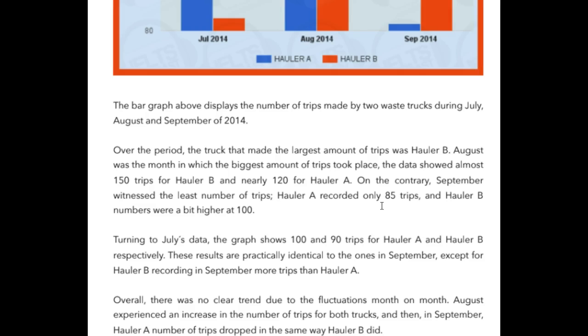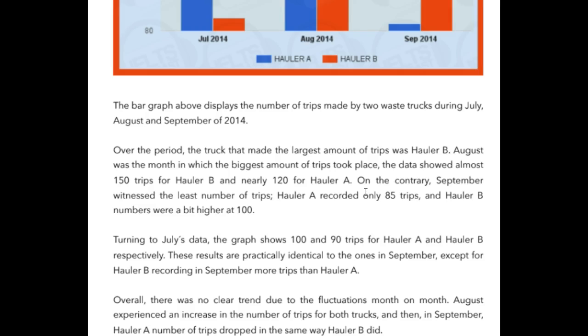Okay, so moving on. On the contrary, September witnessed the least number of trips. Hauler A, and now here you did it. So that's really well done. Hauler A recorded only 85 trips, and hauler B's numbers were a bit higher at 100. Okay, this is great. I really like this and really well done with the semicolon. It's not something that we see a lot, but it's absolutely accurate. So excellent job there. My only comment would be about this expression here, on the contrary.